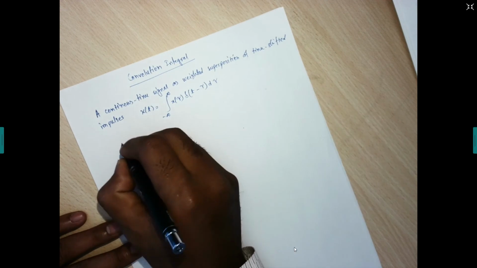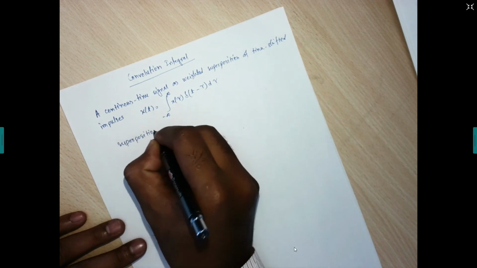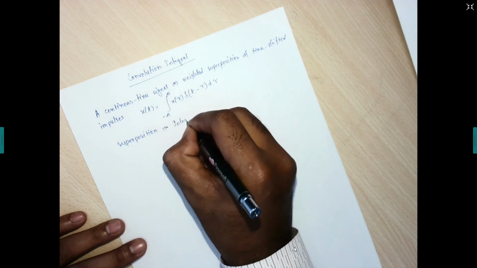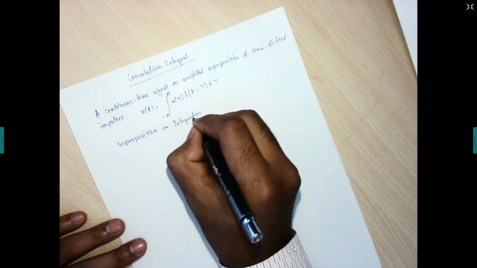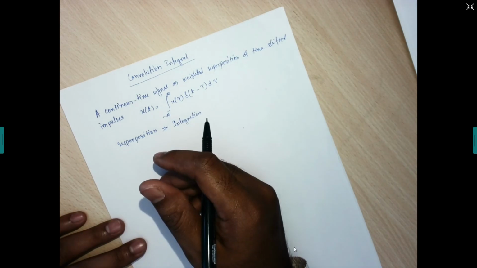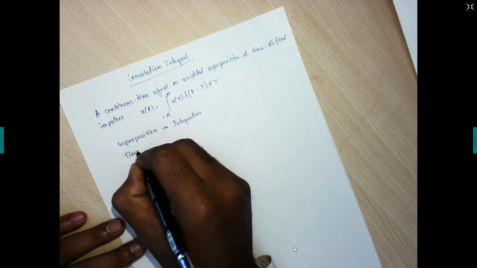Superposition here is integration; earlier it was a sum. And the time shifts are given by the continuous variable tau.